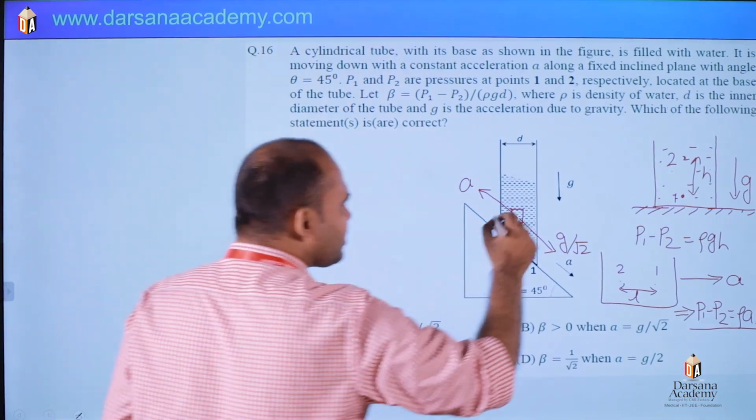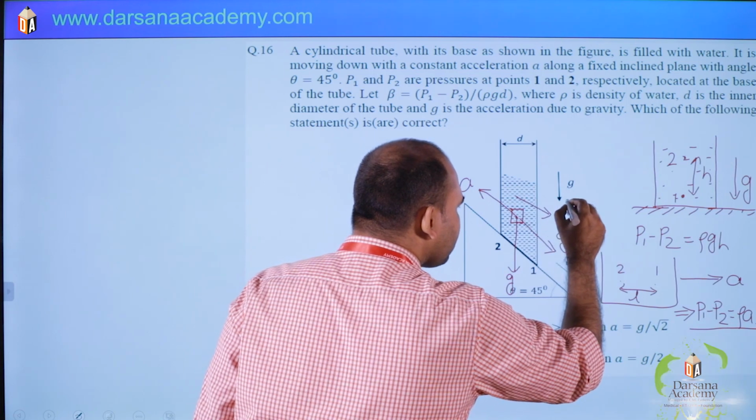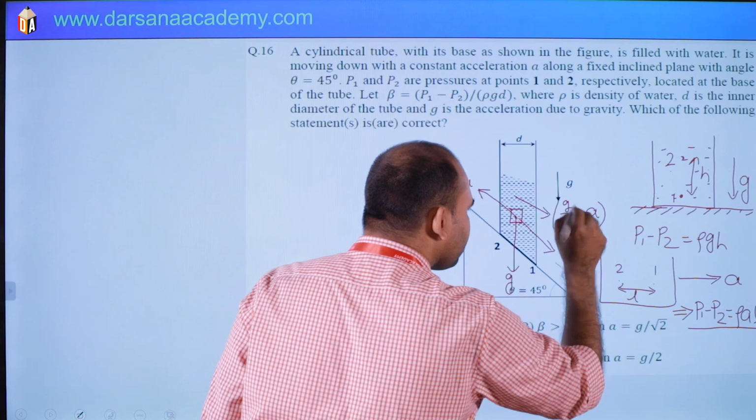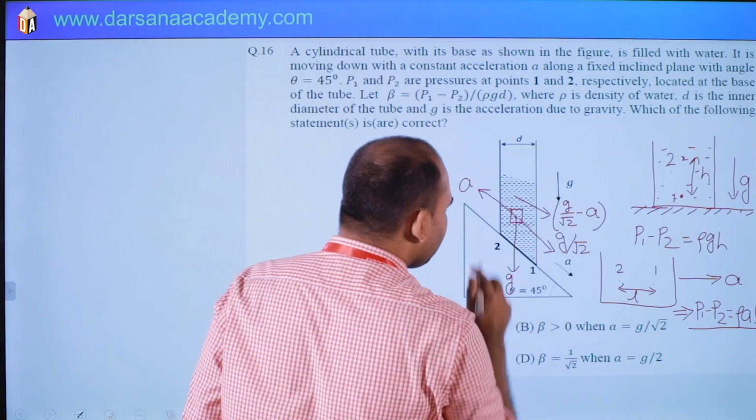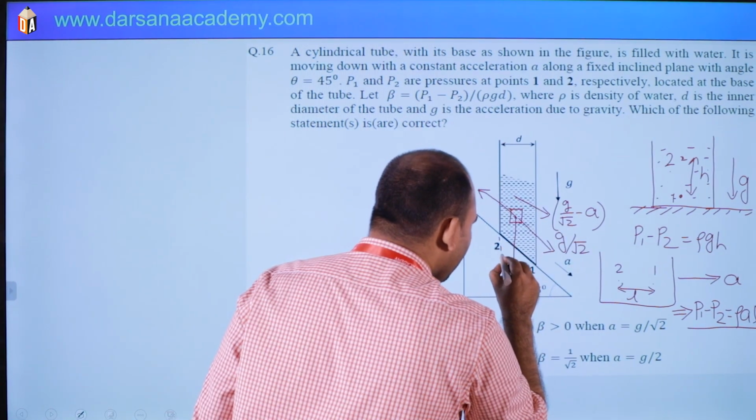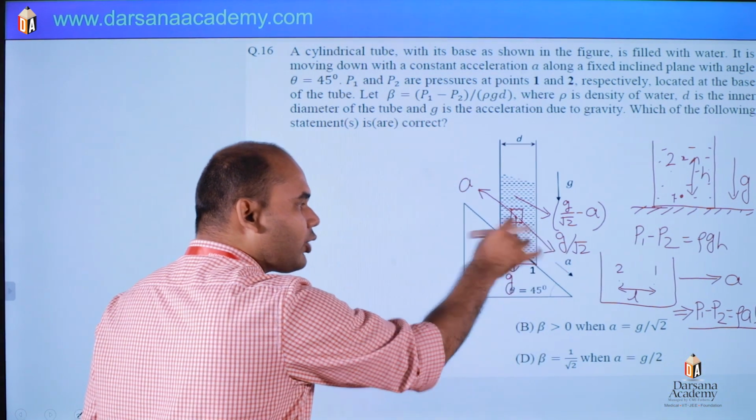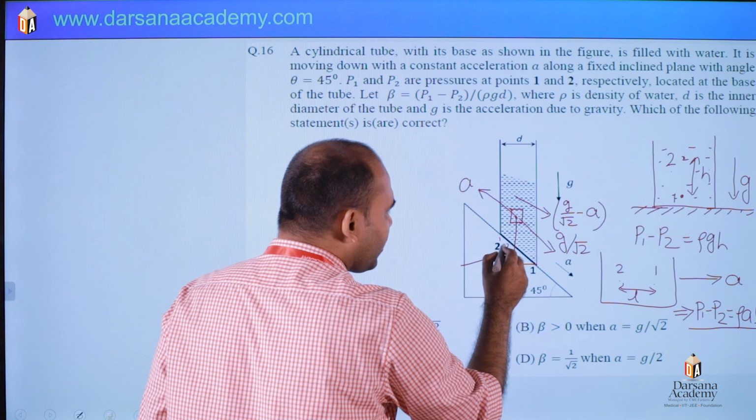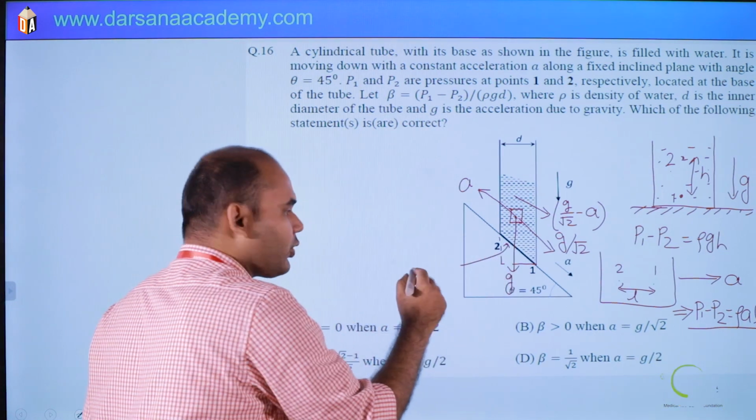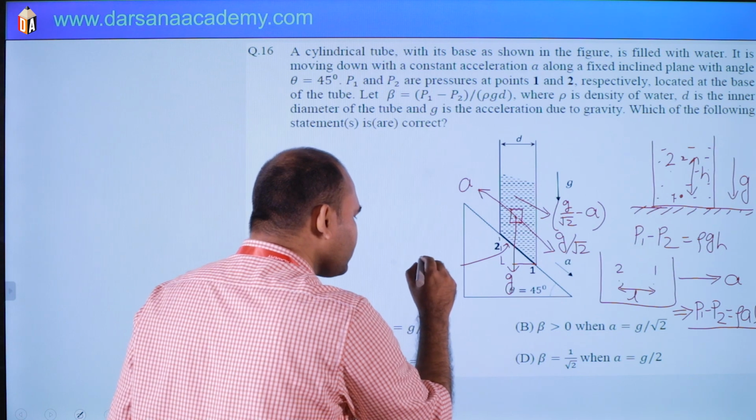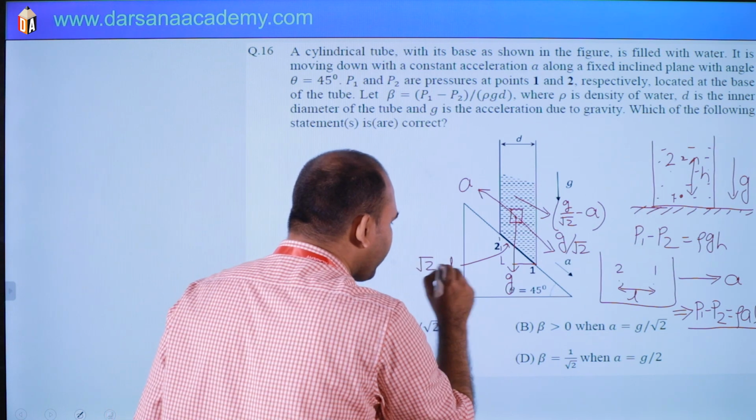So let us suppose in this direction the net acceleration is g by root 2 minus a. Okay, and this is d. So what will be this length? This is d, so d by cos 45. So this length will be d by cos 45, which means root 2 times d.